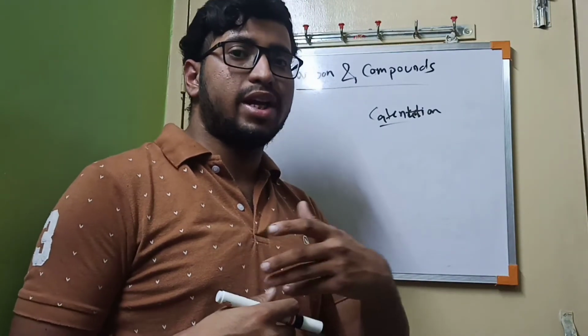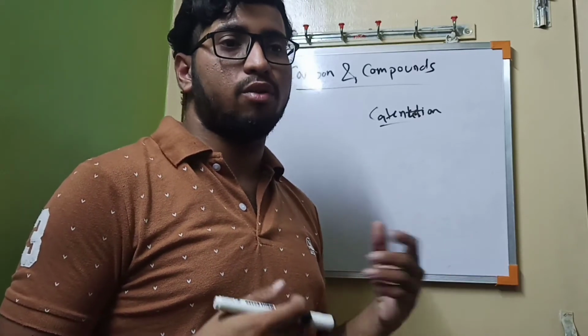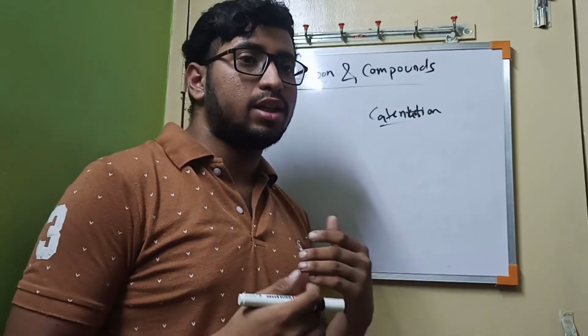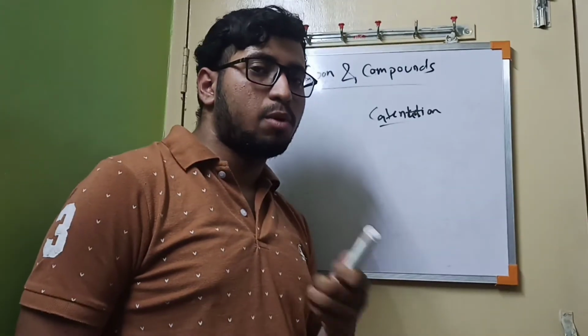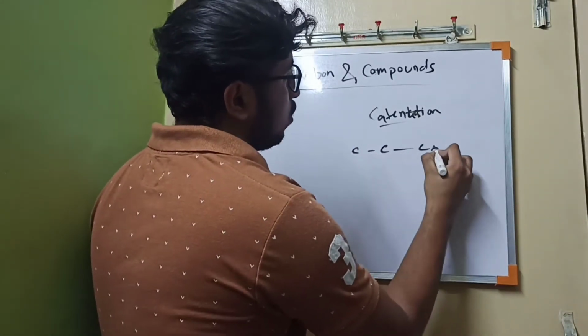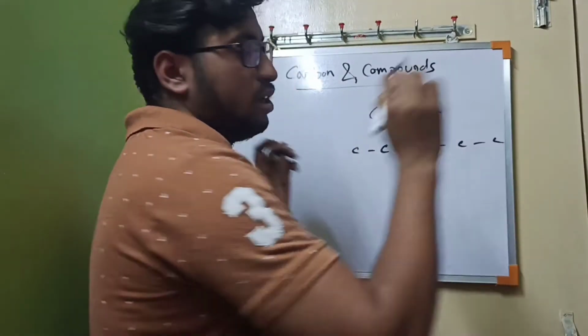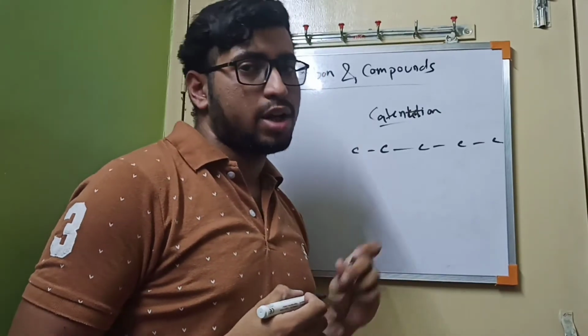For our daily use things, like polythene, like various kinds of medicine, like our food products, we can see there is a long chain of carbon. So that is the reason behind this property, catenation. That means carbon can form a continuous chain. So that property is called catenation.